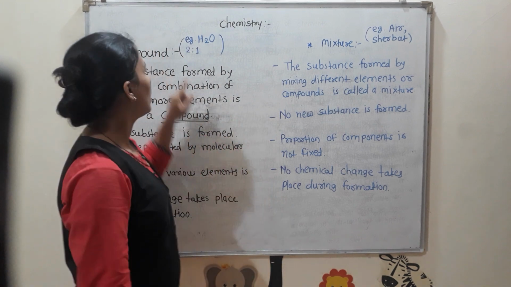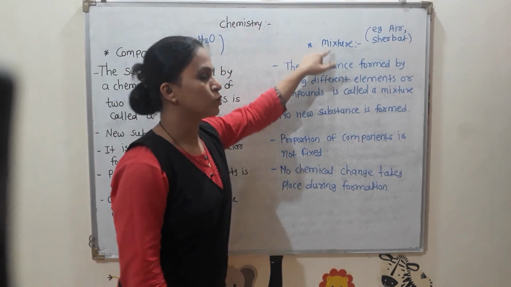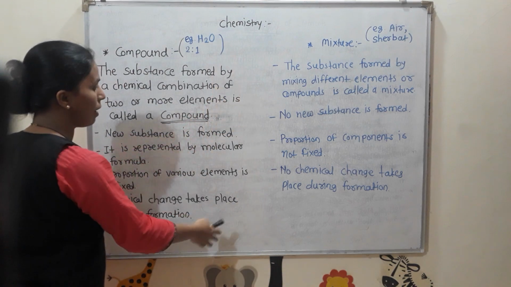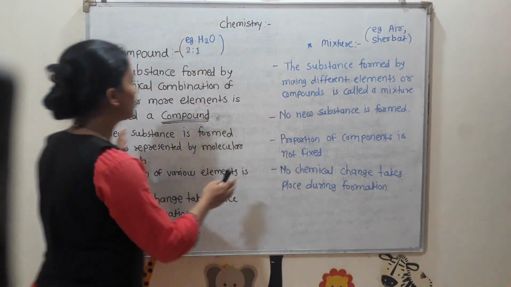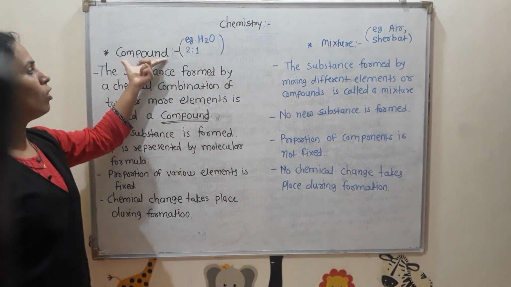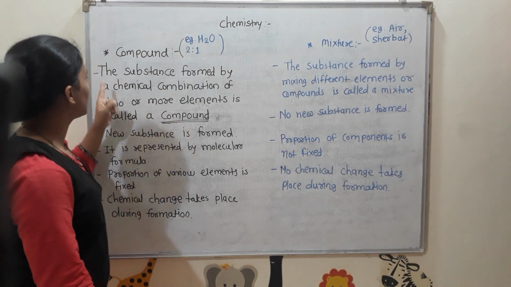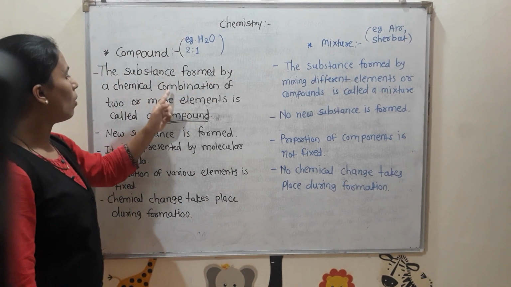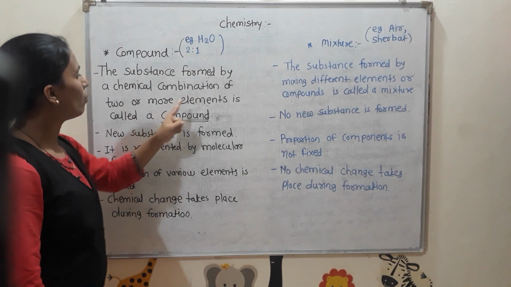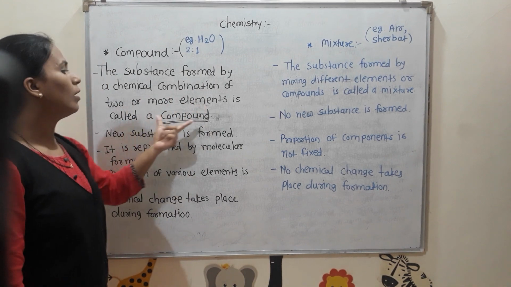Now we are going to study about compound and mixture. First we will start with compound and then we will study mixture. So students, look here. What is meant by compound? The substance formed by a chemical combination of two or more elements is called a compound.